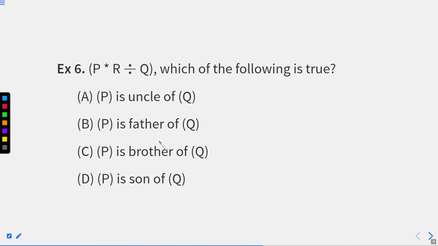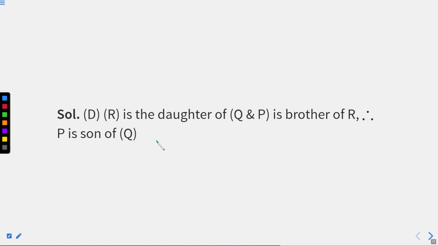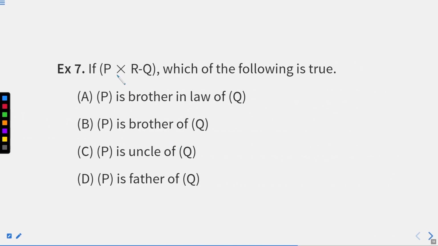Here we can see that this is star, this means something else, and this means something else. Just consider this as a star because right now we don't have this symbol. So we need to find the relation again.